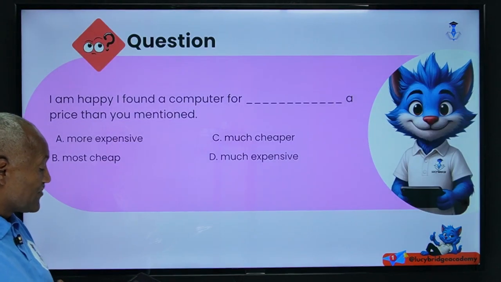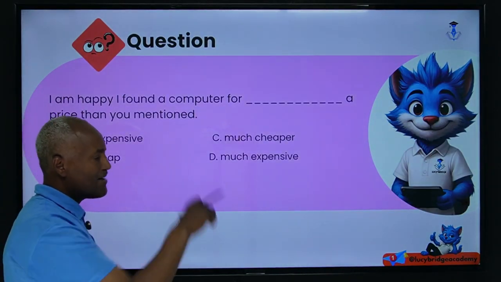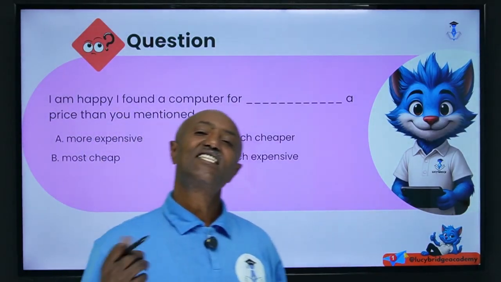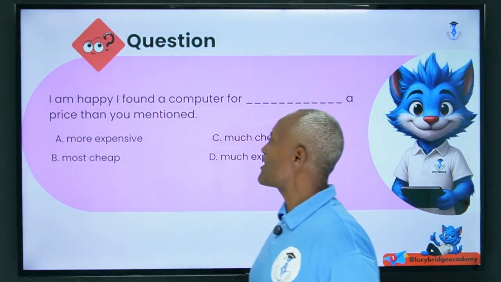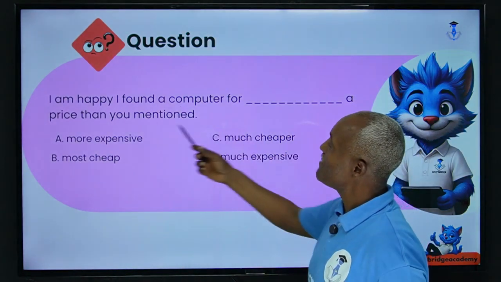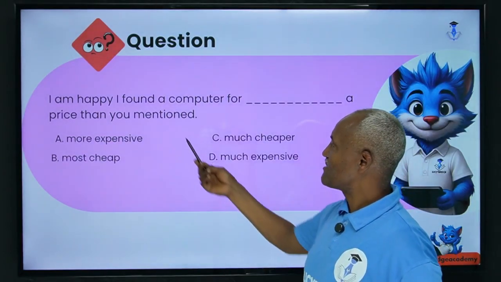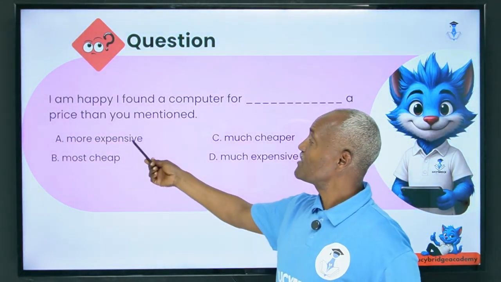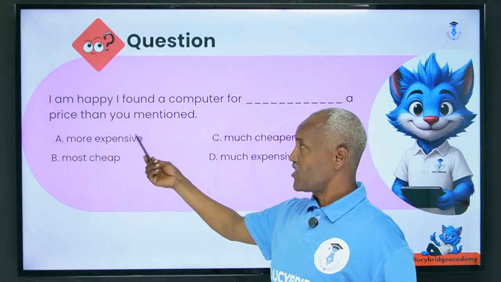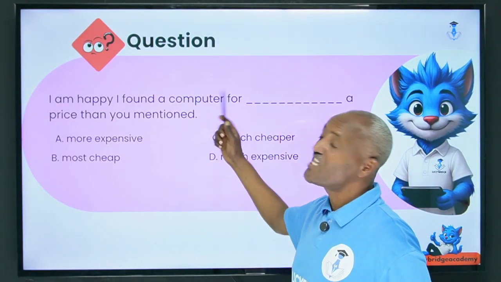Comparative. So, based on this, I brought for you some questions that were taken directly from the national exam. I'm happy I found a computer for a dash price than. Here, if there is than, automatically we use what? That means comparative. More expensive, this is comparative, okay, it is possible, but it doesn't go with this intention.